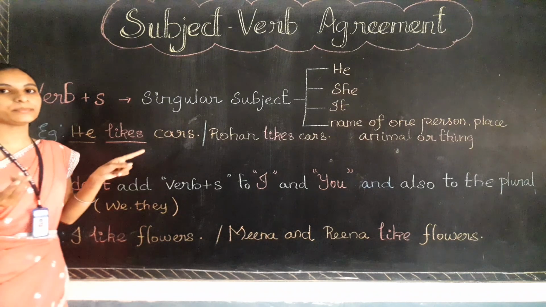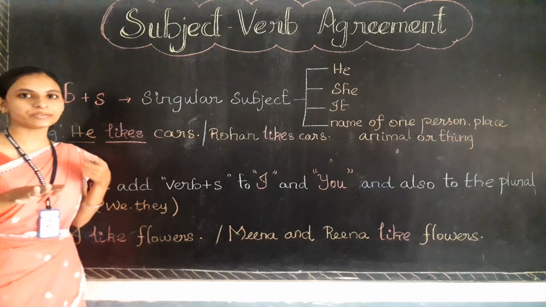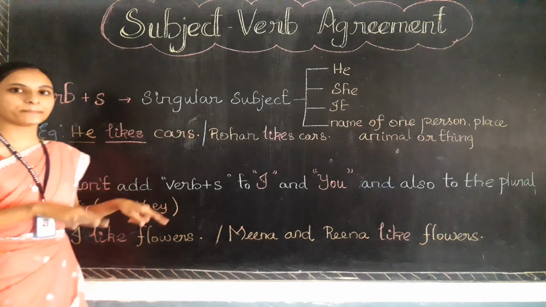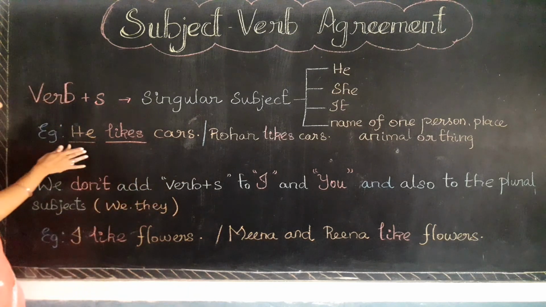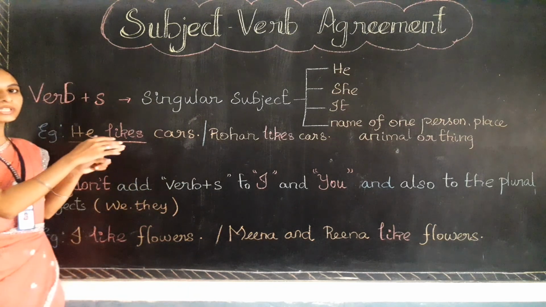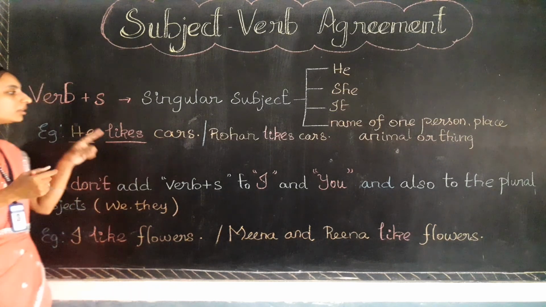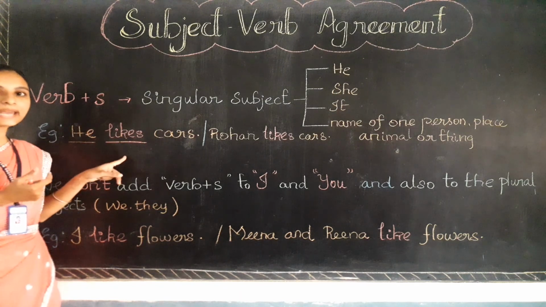You can guess and tell me what the base form of likes is. Very good, that is like. Like is the base form verb, but when we are talking in the present time, the singular subject should come with the verb by adding s only. The verb should come by adding s to it. So like plus s will be likes.